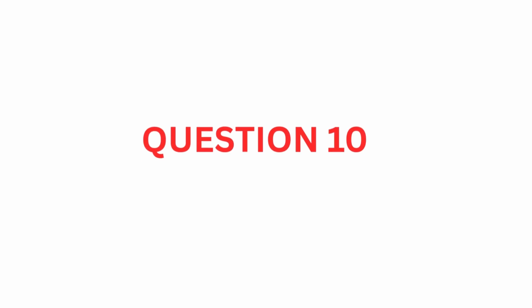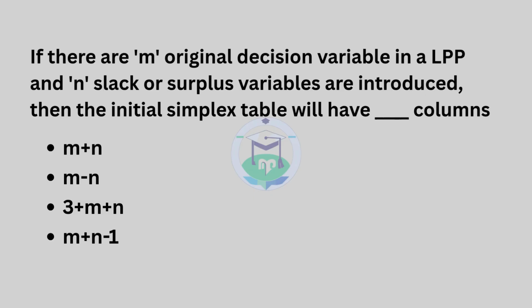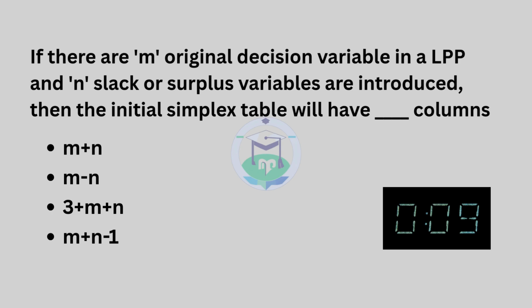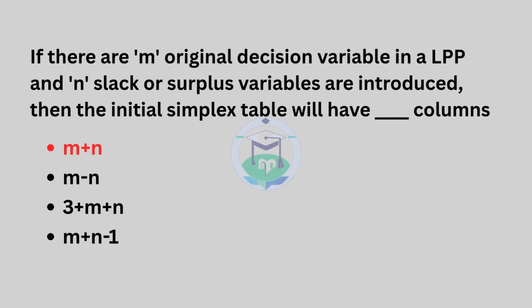Question number 10. If there are m original decision variables in an LPP and n slack or surplus variables are introduced, then the initial simplex table will have dash columns. The answer is option 1, m plus n.